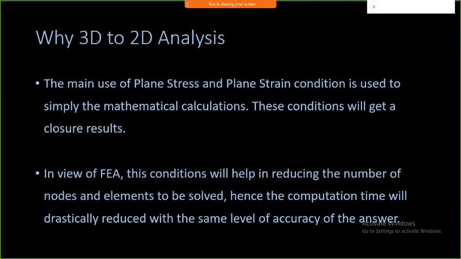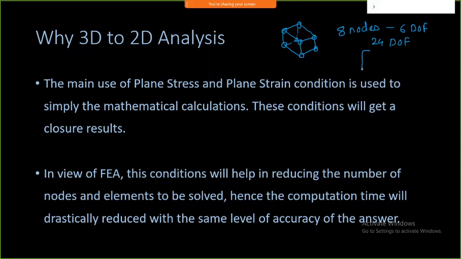So we have seen material behavior. Now we want to do a 3D analysis or a 2D analysis. If I consider a simple box type of structure, or a brick type of element, in this brick element I have nodes situated at all the corners, and each node has 6 degrees of freedom. So 4 plus 4, that is 8 nodes in total, and each node has 6 degrees of freedom, so that gives 24 degrees of freedom for this element.